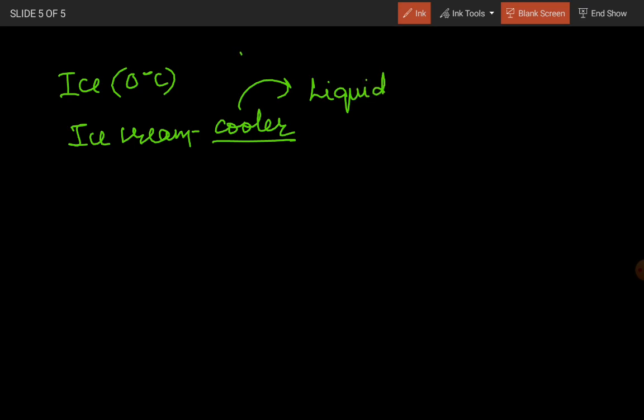At that time, the latent heat of fusion will be required to convert it, and that additional heat will be absorbed from your teeth. Normally if you are drinking very cool water it is different, but if you are taking ice cream, this ice cream will melt also. For melting you will require more heat, so this latent heat of fusion will be absorbed from your teeth, and you will feel more sensation as compared to cold liquid water.